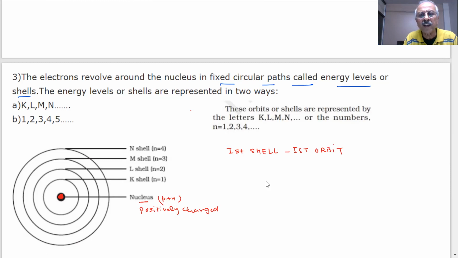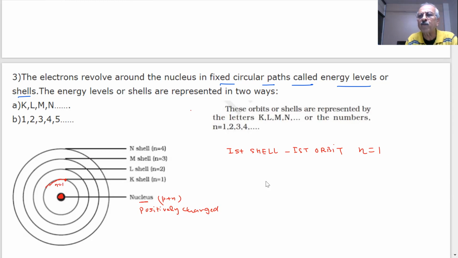Then I am taking a value of n. N I am saying is equal to 1. N is equal to 1 for the first orbit. Can you see the first orbit? Yes, sir. This is my first orbit. Here n is equal to 1, students, first orbit.